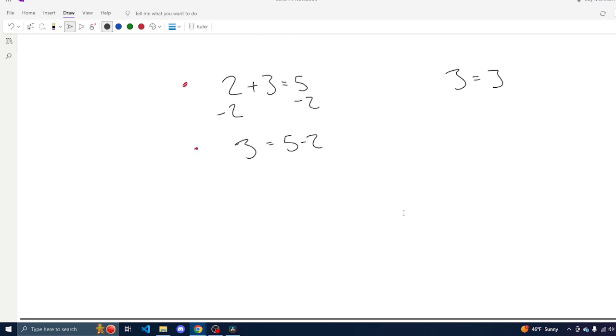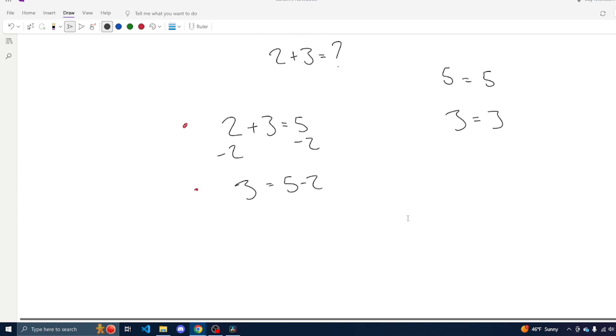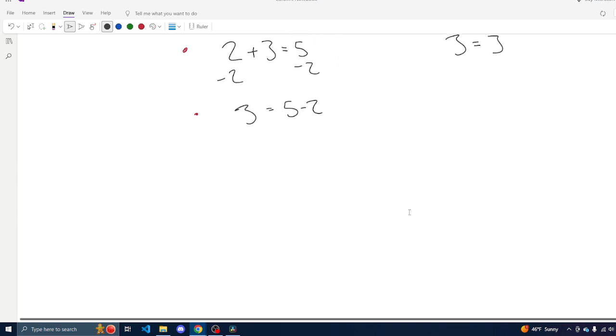Our first equation is stating that 5 equals 5, and our second equation is stating that 3 equals 3. However, despite these equations claiming two different things, we are able to still say that they are equivalent. This is because they pass two checks.